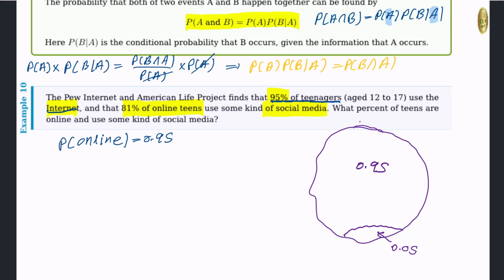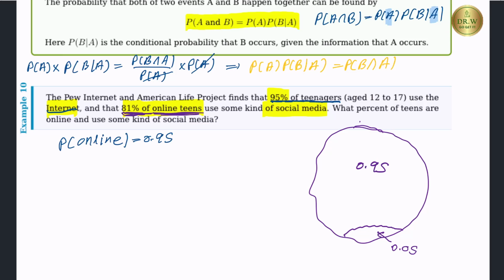There are two teenager groups. One is online teenagers and the other one is offline teenagers. So online teenagers is 0.95. Right. Then they talk about next here 0.81 or 81% of online teens.